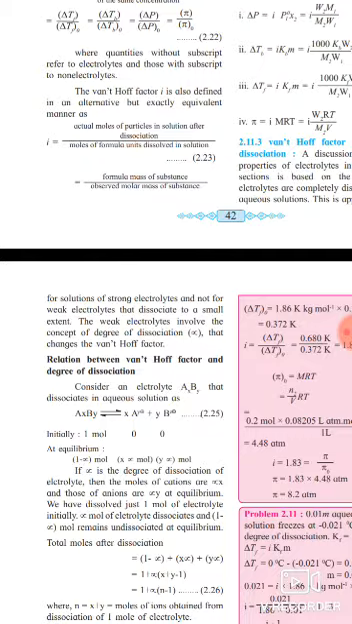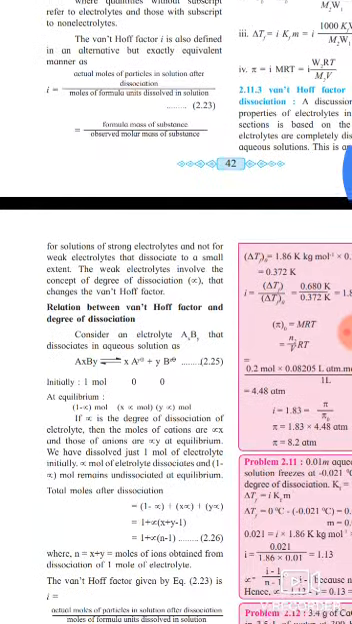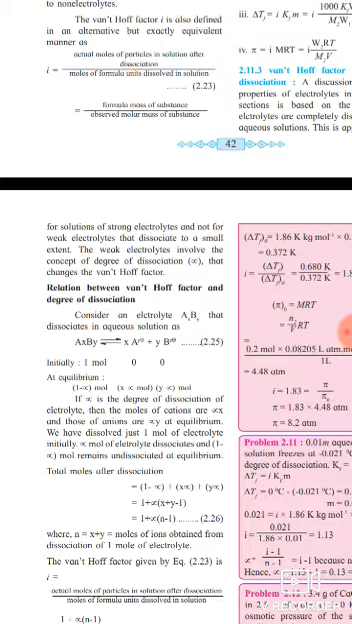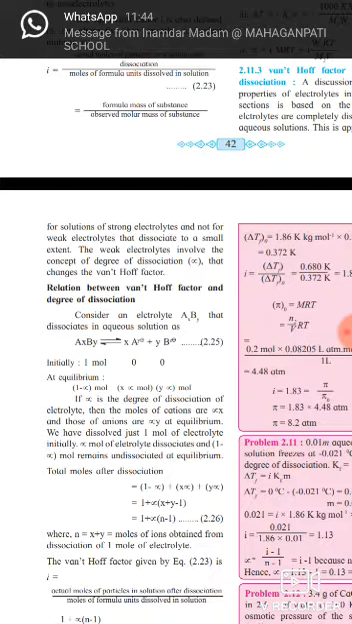Consider an electrolyte AxBy that dissociates in aqueous solution as AxBy reversible to xA^y+ plus yB^x-. Here, equation number 2.25. Initially 1 mole, 0, 0. At equilibrium, 1 minus alpha mole of reactant, for products x alpha mole and y alpha mole. If alpha is the degree of dissociation of the electrolyte, then the moles of cations are alpha into x and those of anions are alpha into y.